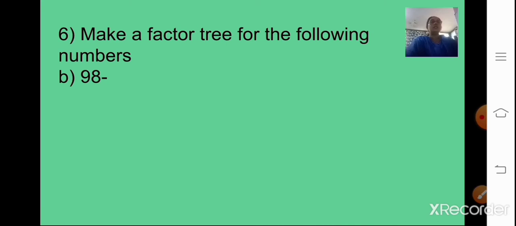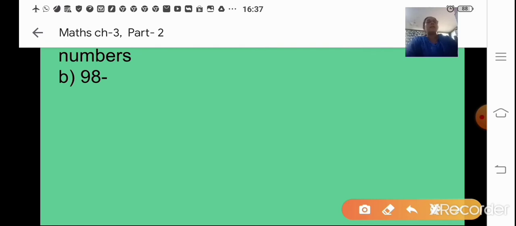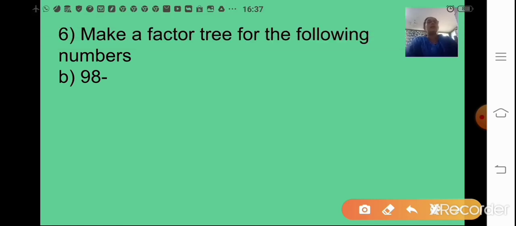Now here it is, question number 6. Make a factor tree for the following numbers. The number is 98. Okay, so let us start. Here in 98, the number in the ones place is 8.